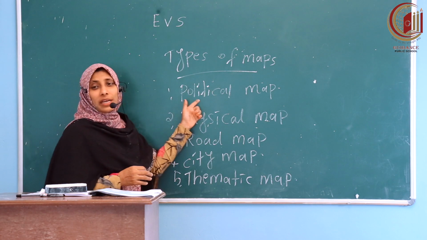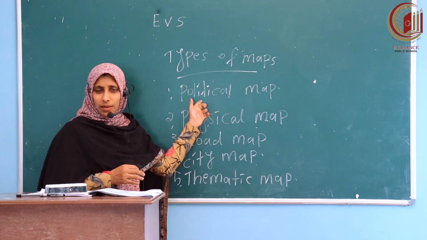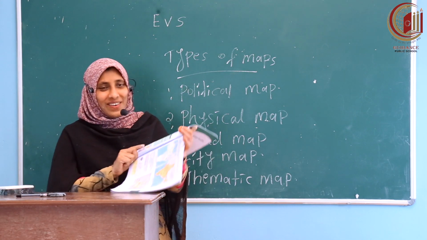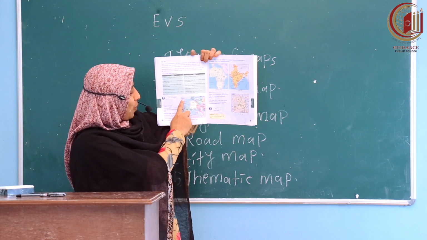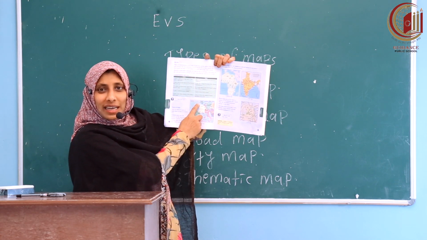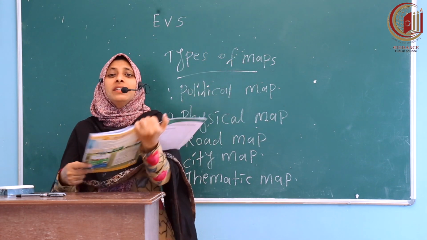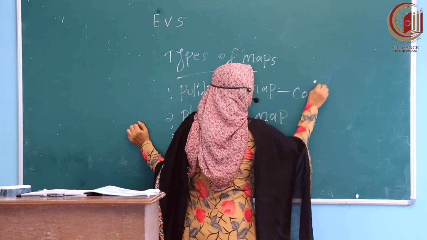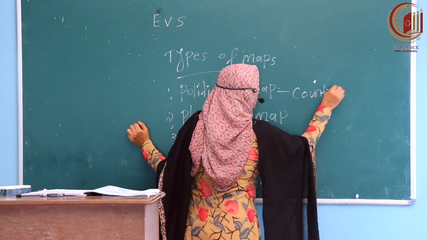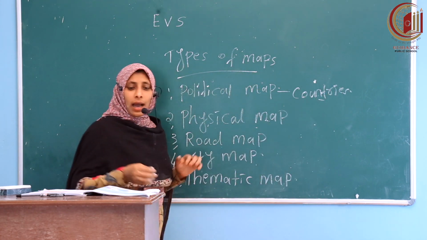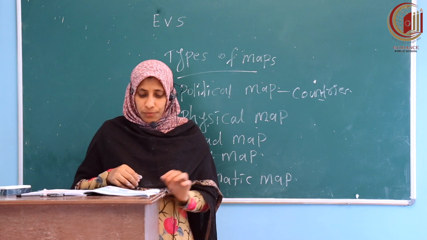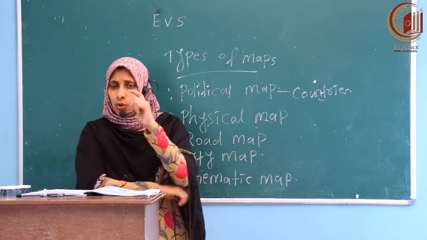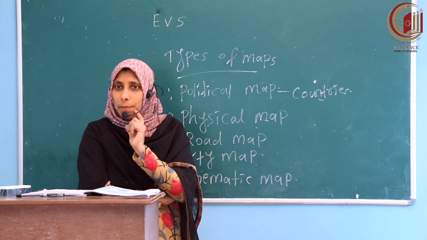First one, political map. What will the political map show? Look here, your textbook gives one political map of Europe. It will show different countries in the world, or in a country, different states. What will be shown in India's political map?